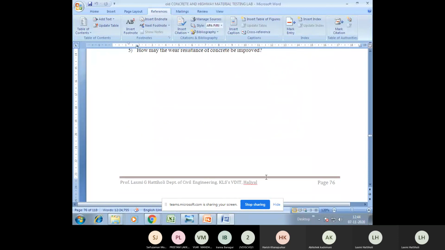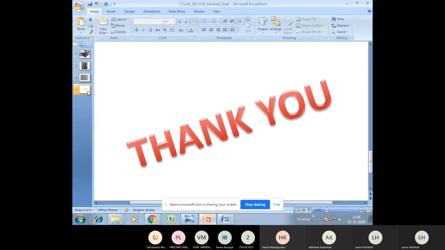Okay, so these are a few of your viva questions. In the next session, as I said, we shall be going for the shape test, that is the flakiness index and the elongation index, right? That's all for today's session. If you don't have any doubts or any clarification, we'll end this session. Do you have any doubt? Okay, fine. So we'll end this session.